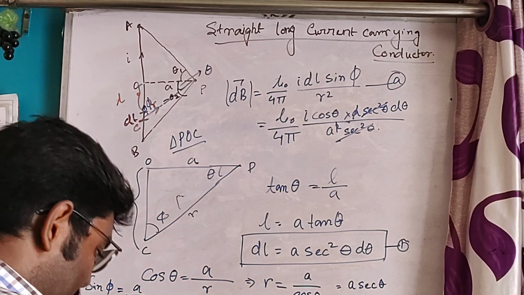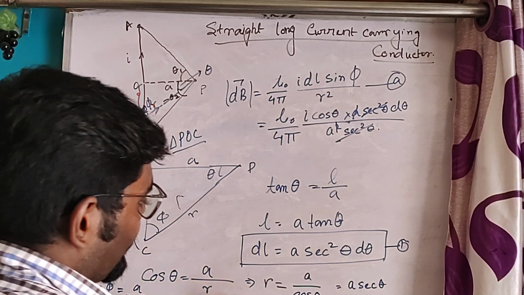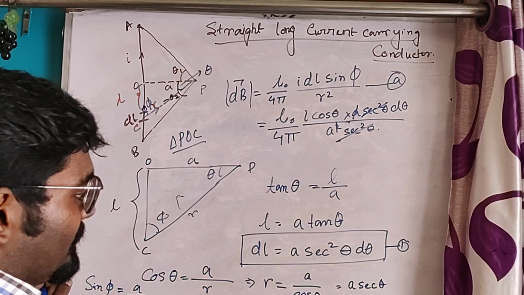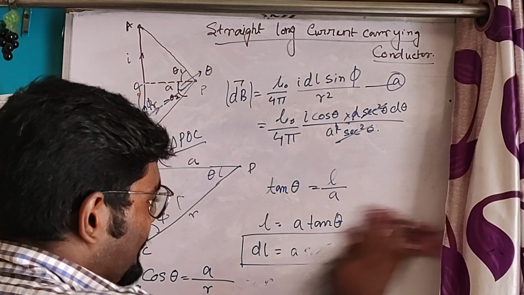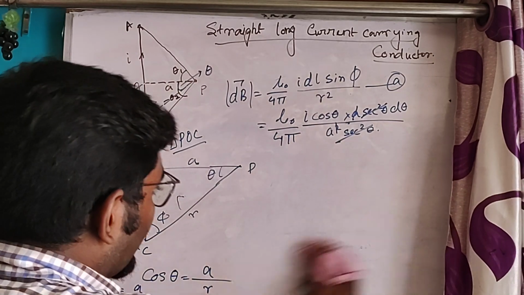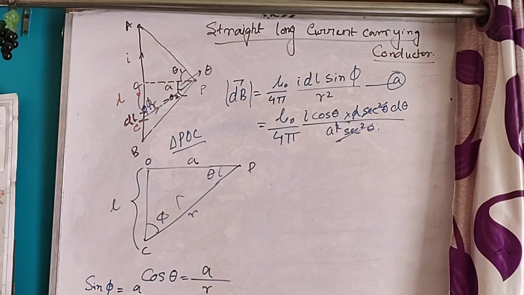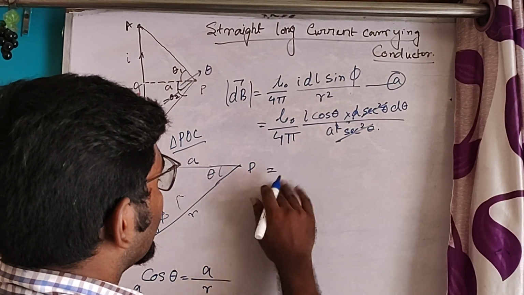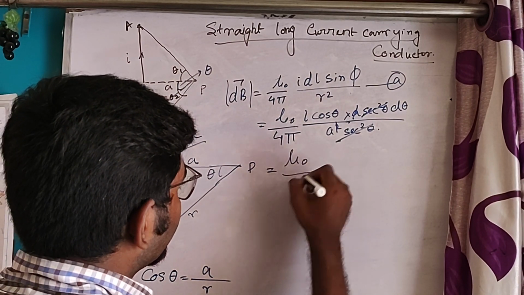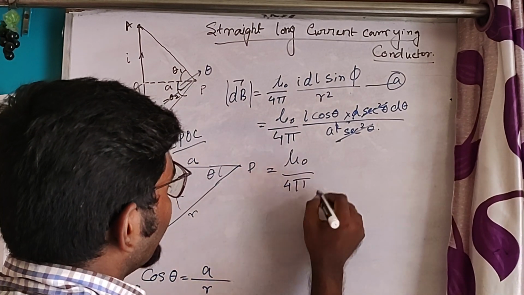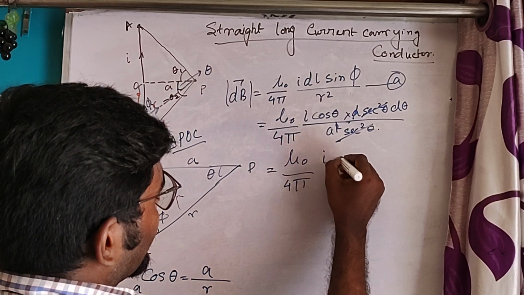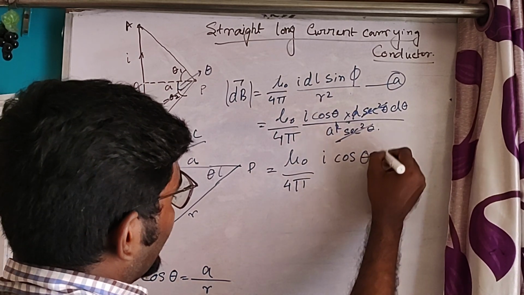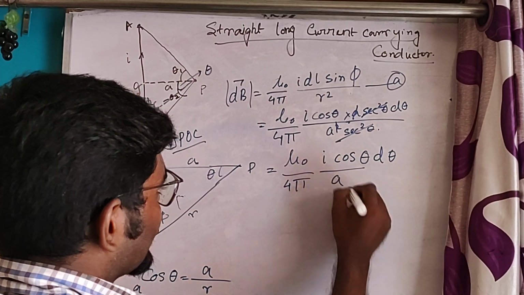What we will get, let us erase this part, just copy it out, pause the video and copy it out. This will be mu 0 by 4 pi I cos theta d theta by A square.